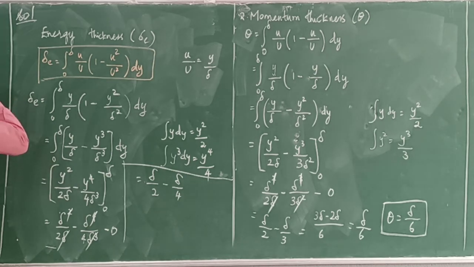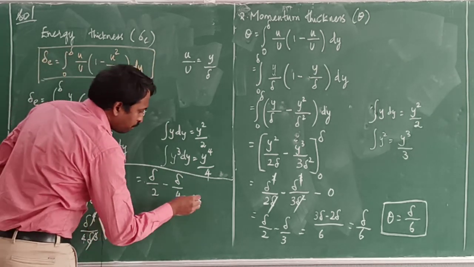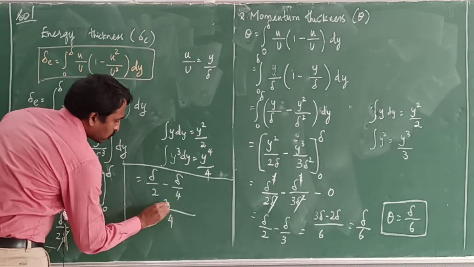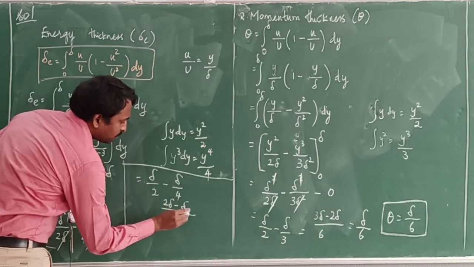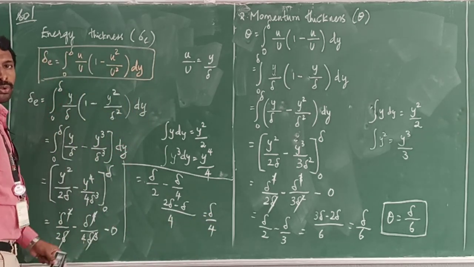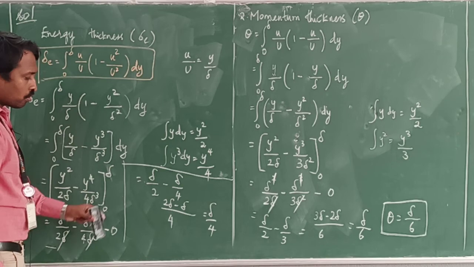Delta divided by 2 minus delta divided by 4. What is the LCM? 4 is the LCM. So 2 delta minus delta is equal to delta divided by 4.